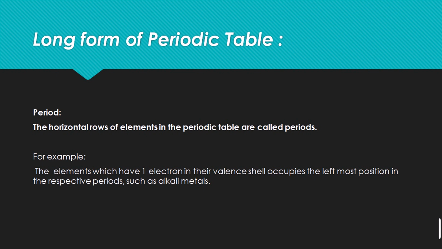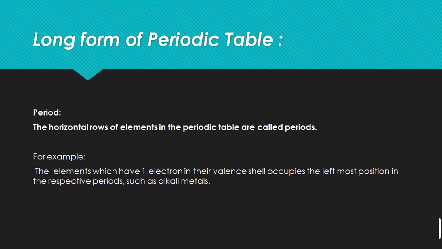The number of valence electrons determines the position of the shell. Elements with one valence electron are positioned on the left, the alkali metals. Similarly, atoms that have 8 electrons in their valence shell, such as the noble gases, are placed in the rightmost position of the periodic table.